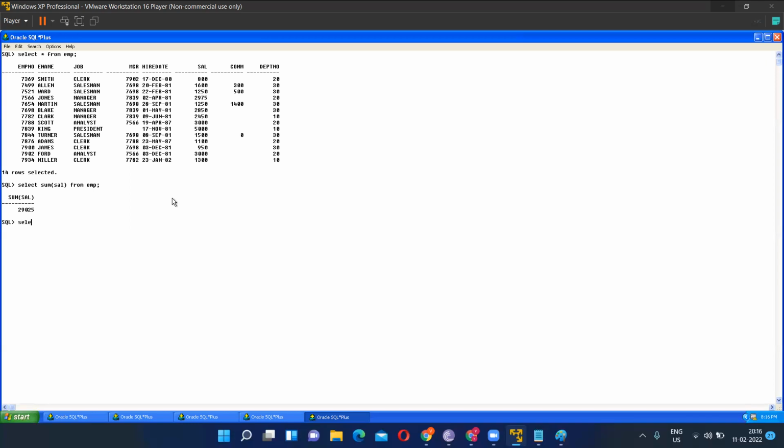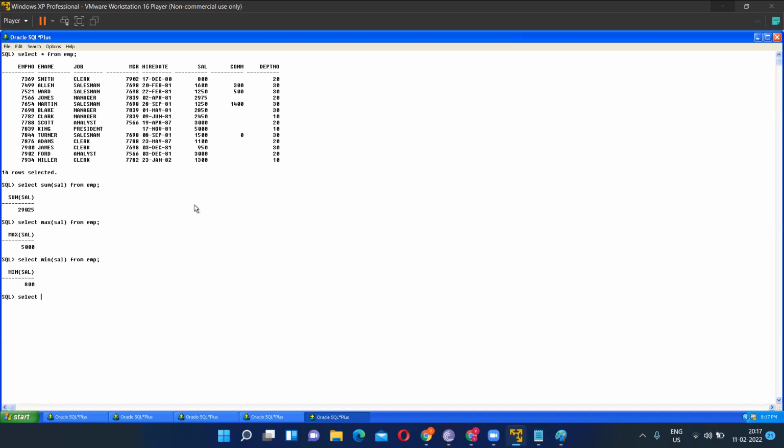If I have to get the maximum value in the salary column, what will be the query? Max bracket salary bracket close from EMP. So what will be the output of this one? The maximum salary, I guess, is 5,000. If I have to get the minimum of the salary in this column, select min bracket salary bracket close from EMP. What will be the output? 800. Okay.